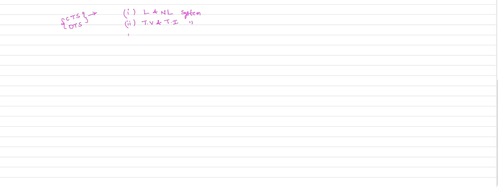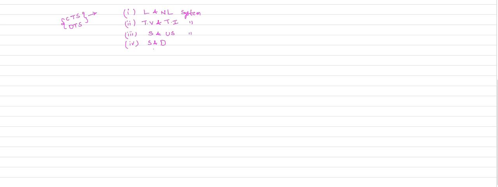So the third category of classification, depending on the property the system exhibits, whether the system is a continuous time system or a discrete time system, is stable and unstable systems. The fourth category of classification is static and dynamic systems.